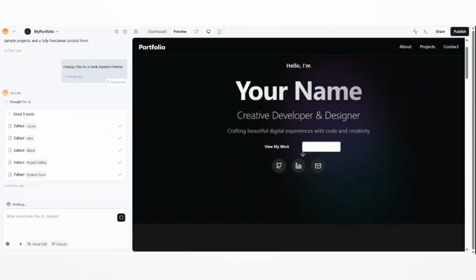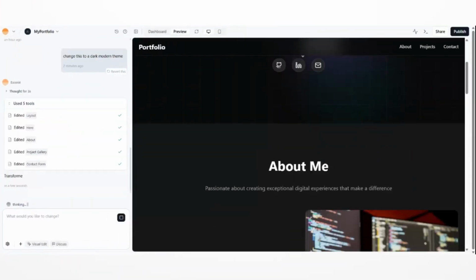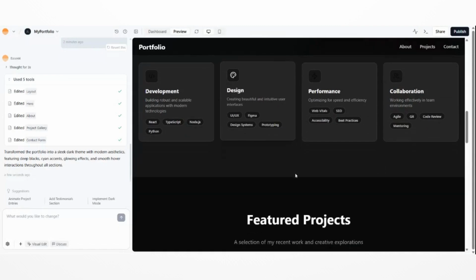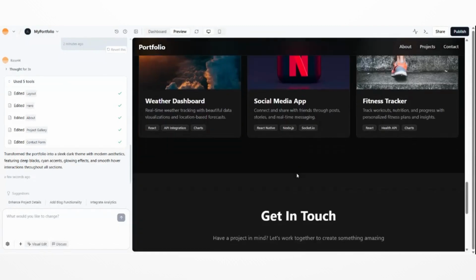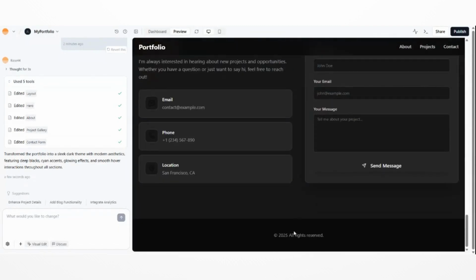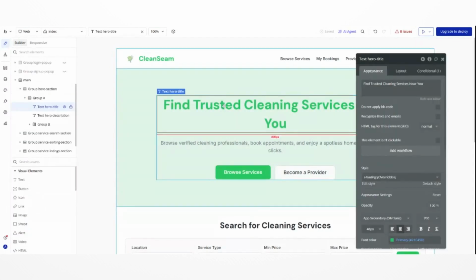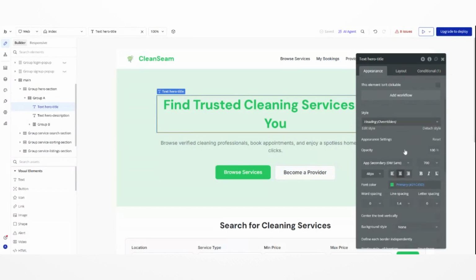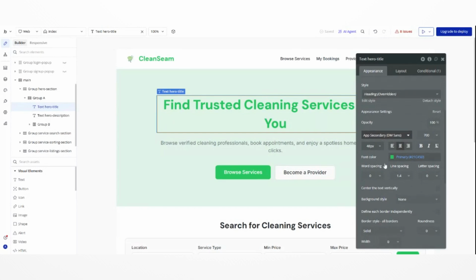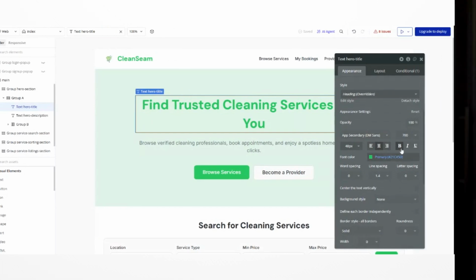Now let us talk about real building experience so you can visualize it. In Base44, the workflow feels like this. You have an idea, you describe it, the system builds it. You refine it with simple requests, you launch. In Bubble, the workflow feels like this. You plan your data, you drag elements, you create workflows, you test and debug. You refine layouts manually, you configure responsive rules. Then you launch. Two very different paths.